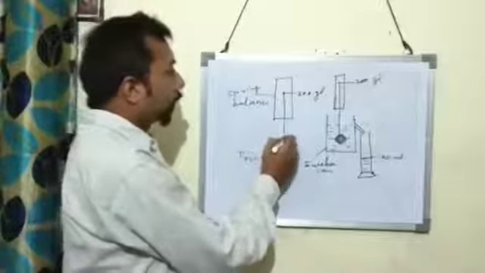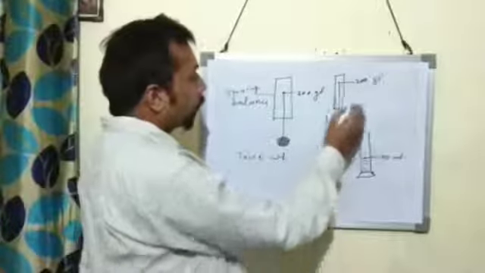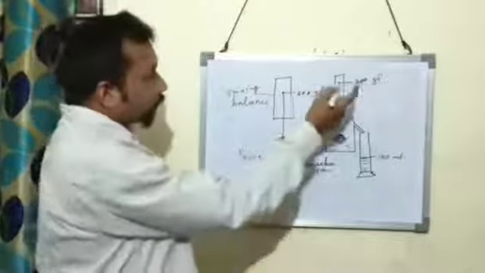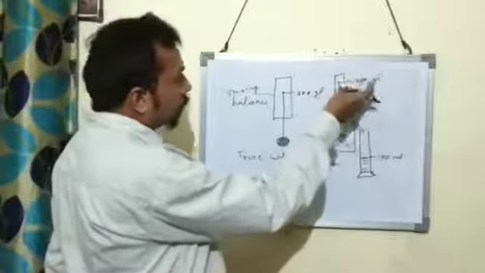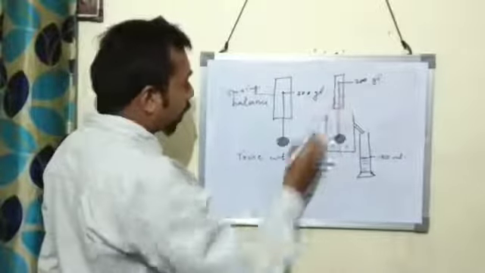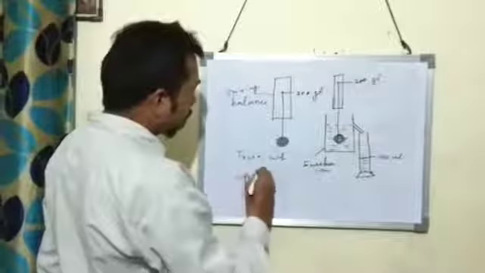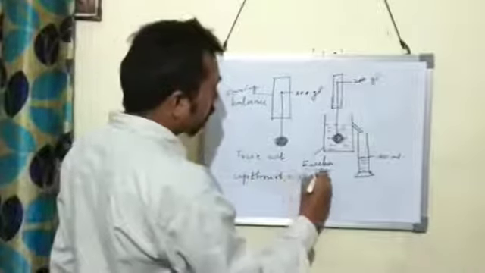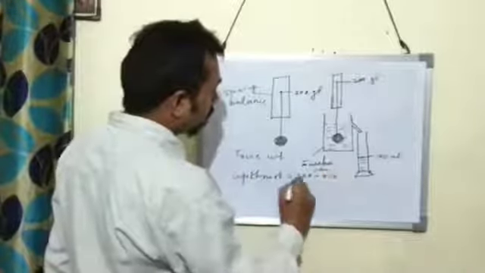So what is the true weight? The weight in air is 300 gram. Apparent weight in water is 200 gram. So what is the upthrust acting? The upthrust acting is 300 minus 200 gram, which is equal to 100 gram.